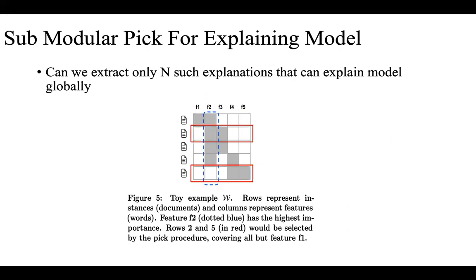Yeah, so this is how they do it. In a greedy way, they try to find instances which can cover the maximum number of features, which is again a parameter to the algorithm, like how many features we want. And in this case, they have selected the second and fifth instances as an explanation to explain the model globally.